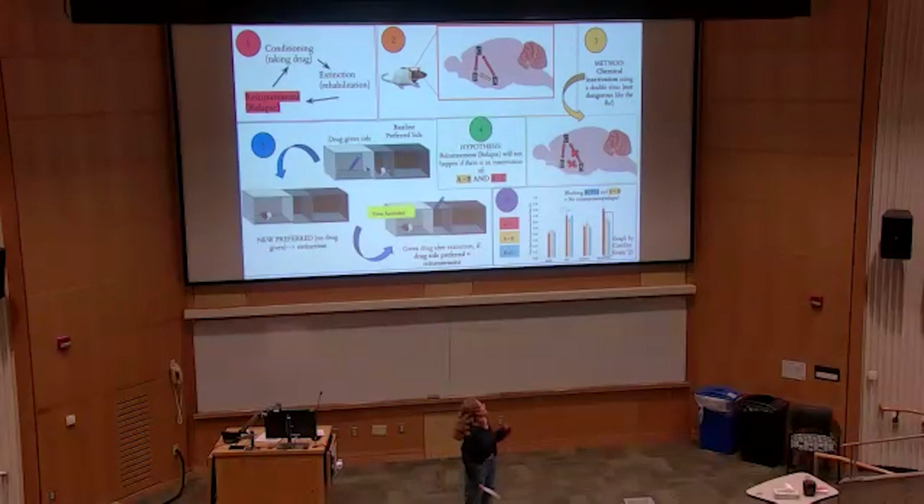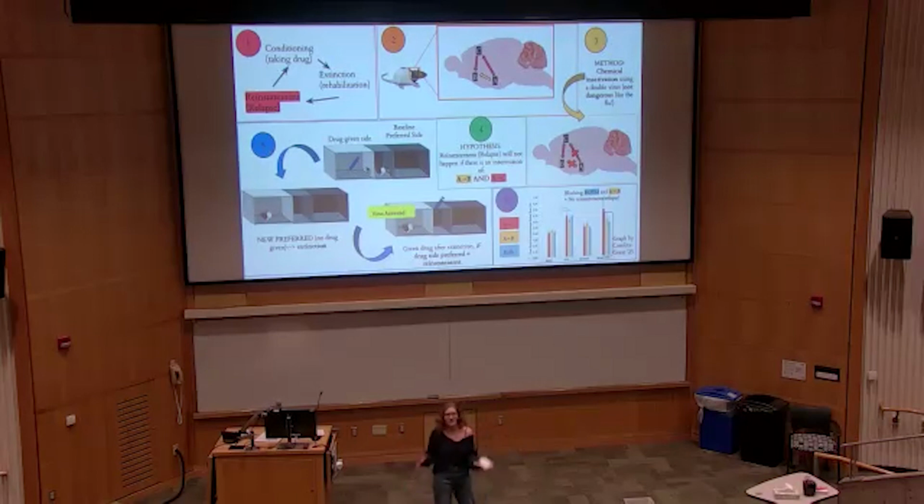Number 6 shows a graph made by one of my thesis partners. On the y-axis is the amount of time each rat spent on the drug-preferred side. So in the previous example, it would be the white side. And on the x-axis, we have the baseline test, the test saying that they prefer to spend more time on the drug side. We have the extinction test, and then finally the reinstatement test. So basically, what we found is that by blocking both pathways, the pathway from A to B and A to C, we would be able to block reinstatement in rats, which is pretty cool.